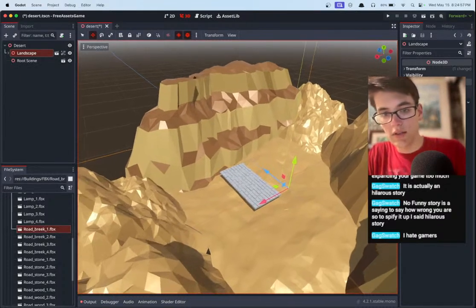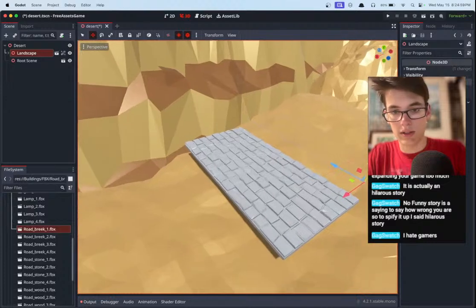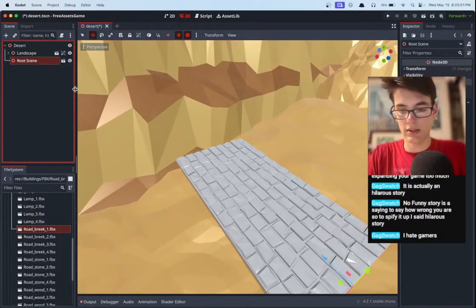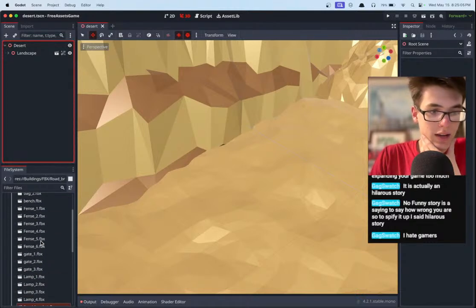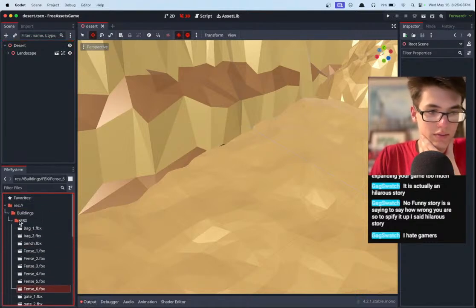Yeah, all of the materials are off so far in Godot, but we'll have to see what we can do. Do we have any houses? What happened to the houses? There were definitely houses. Where are my houses?